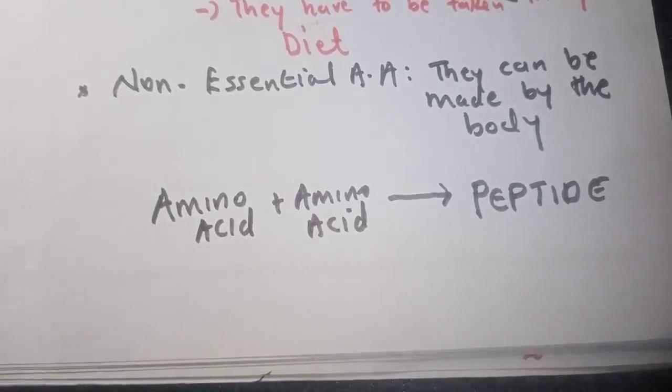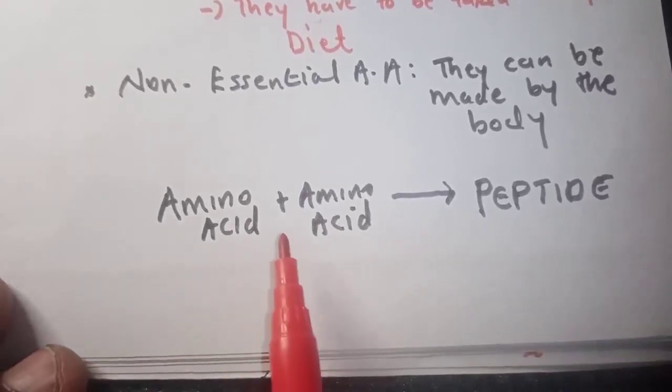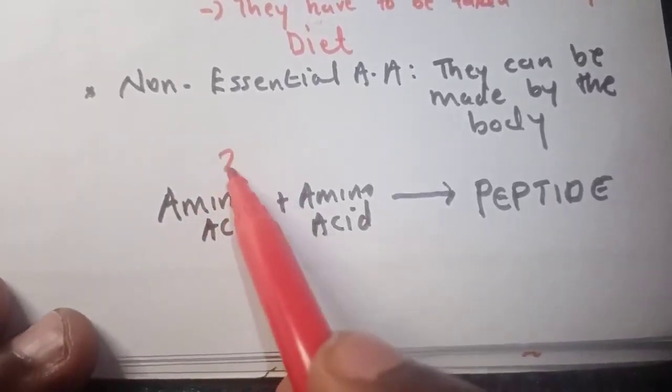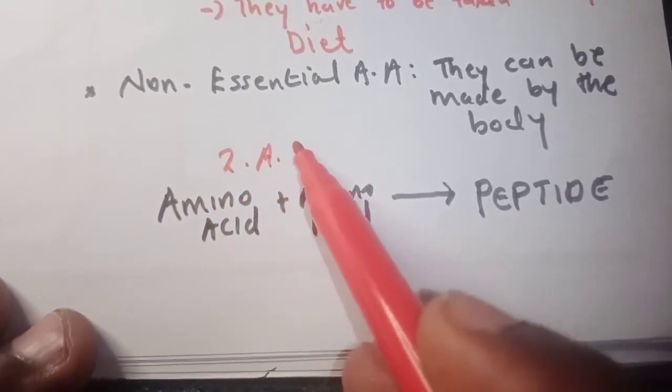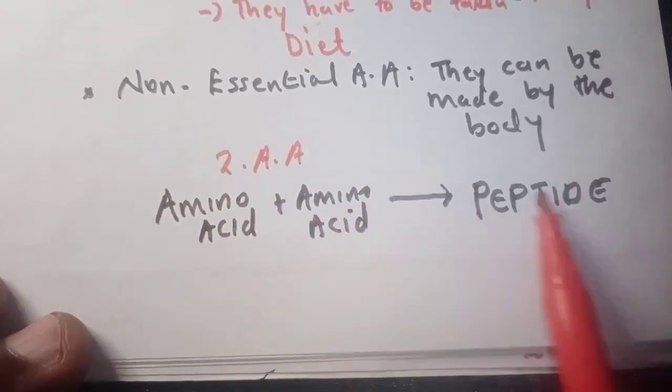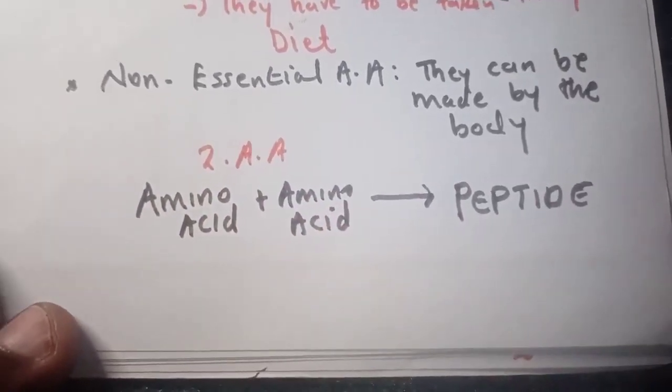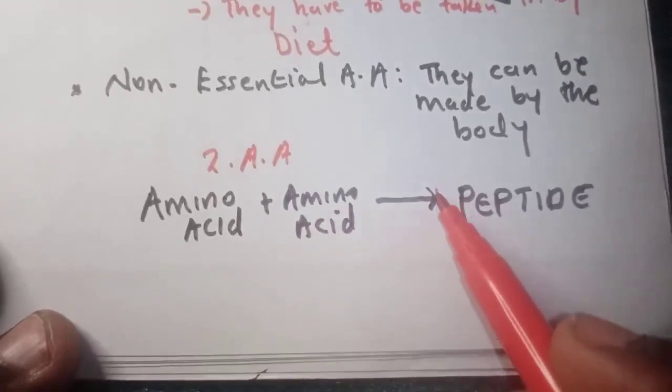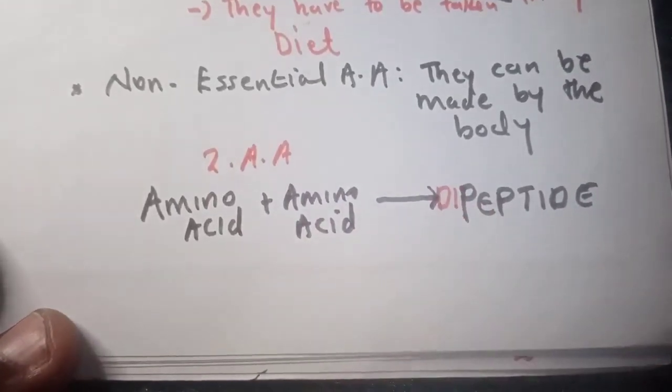A peptide, like in this example, is made up of two amino acids. Two amino acids make what we call a peptide. Since there are two, you can also say a dipeptide.